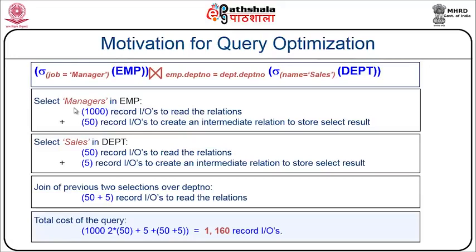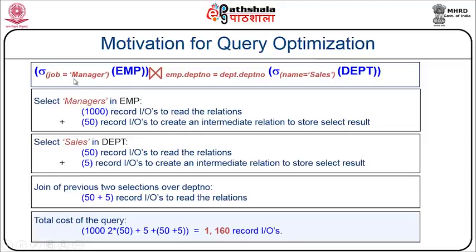So with the managers, if I am to select employees who are supposed to be managers, of the 1000 records which have been read through in the employee table, I will fetch out 50 records as the intermediary results. Those people are said to be managers. 50 managers exist in this particular company. Likewise, with the sales department, I have 50 records which have to be read through from the beginning. Of the 50 records available, 5 are sales departments. So 1000 plus 50, and 50 plus 5.